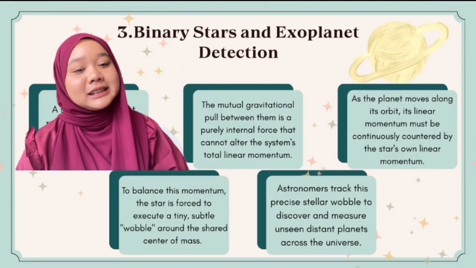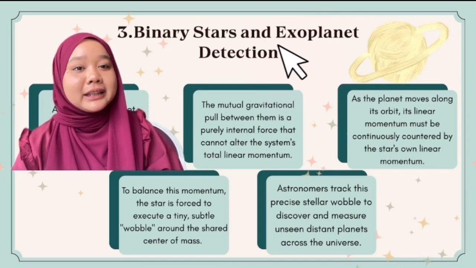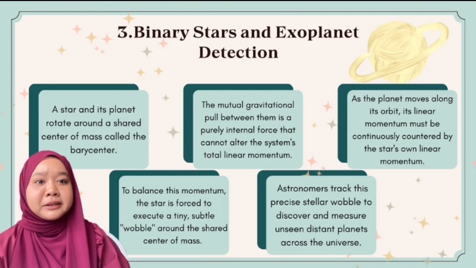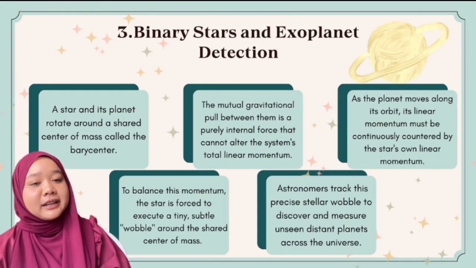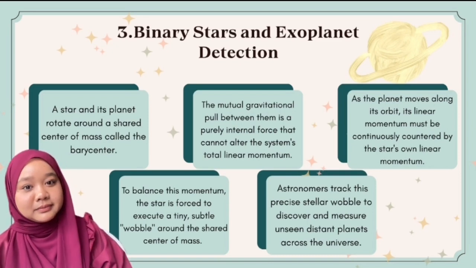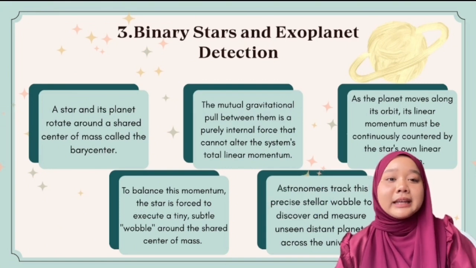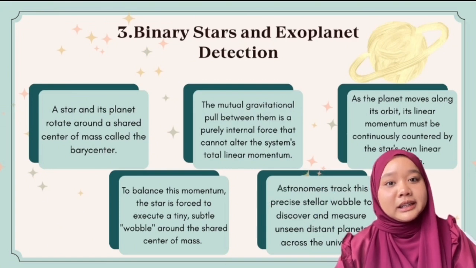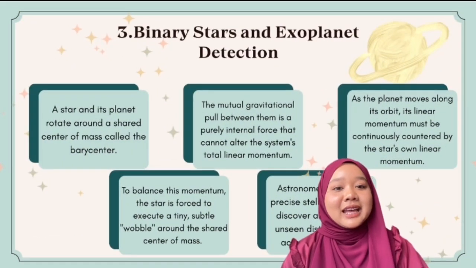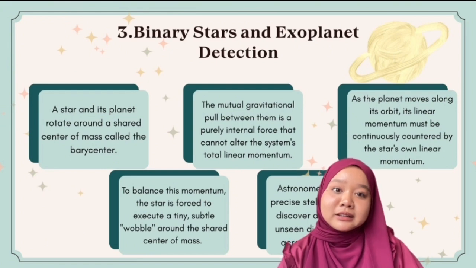The final application is in astronomy, particularly in binary star systems and exoplanet detection. A star and its planet do not simply orbit each other. Instead, they both revolve around a shared center of mass known as the barycenter. The gravitational attraction between the star and the planet is an internal force, so the total linear momentum of the system remains conserved.